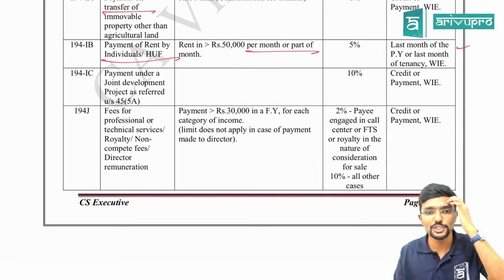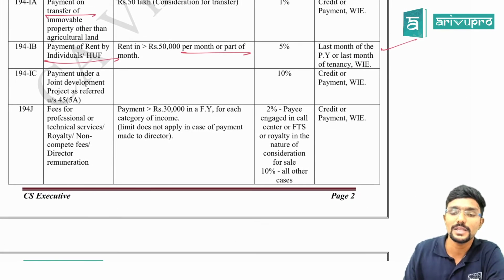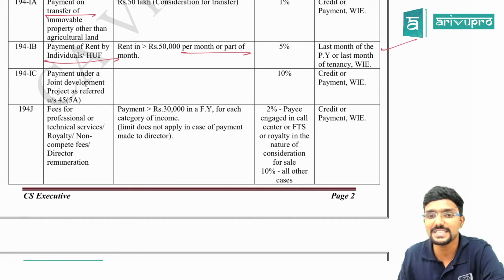Then payment under a joint development project as referred to under section 45(5)(a). That is, if I have given my property to a builder to build on it, then on whatever amount they pay, they will deduct TDS at 10%.